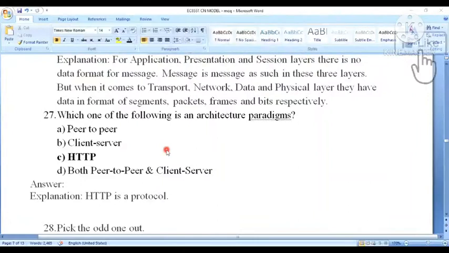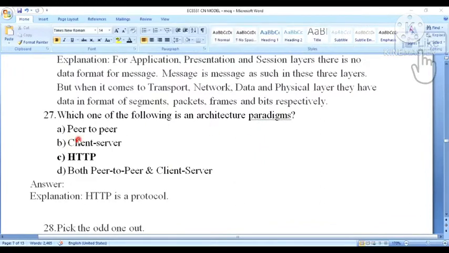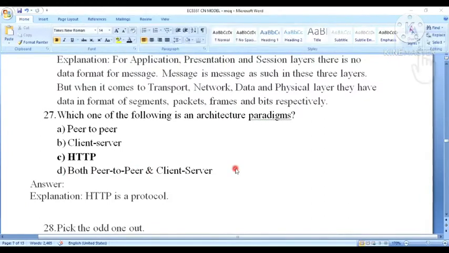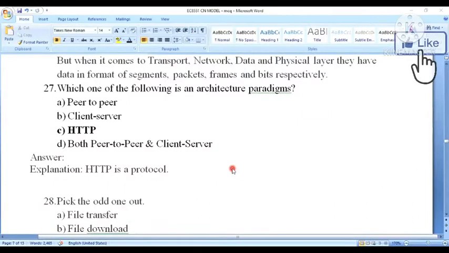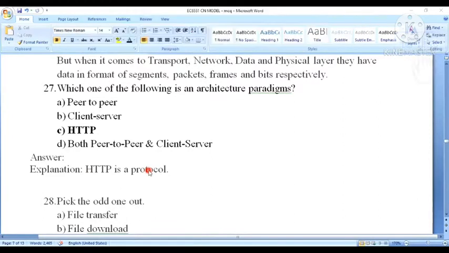Okay, next question. Which one of the following is an architecture paradigm? Option A, peer-to-peer; B, client server; option C, HTTP; D, both peer-to-peer and client server. So here the explanation is that peer-to-peer and client server are both architecture paradigms. Okay.